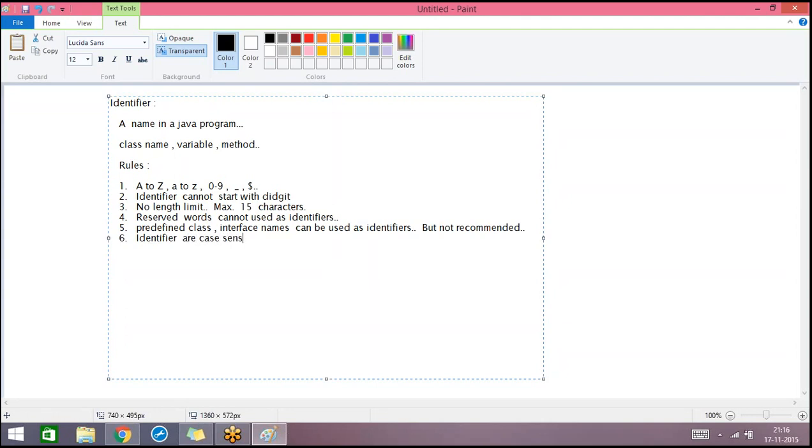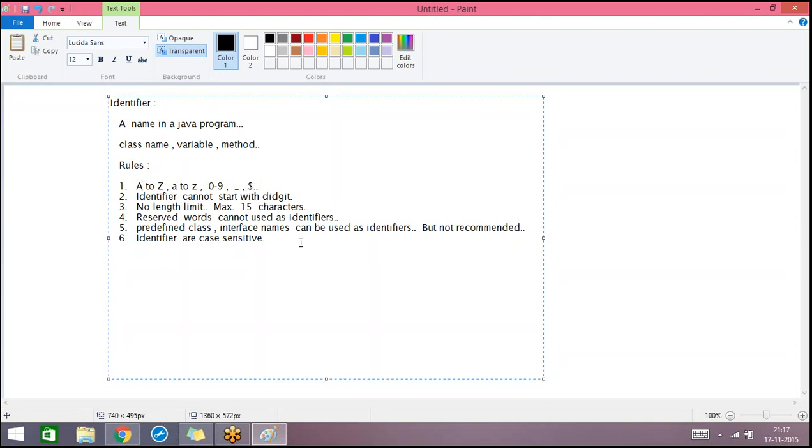So these are the things we should understand about the identifier concept. When you choose any class name or any variable name or any method name, these are the rules we need to follow. In these, this one is a convention and this one is also a convention. If we do not obey these two, generally there will not be any compile time error. But if you don't obey the other rules, your program fails to compile. The first rule is an identifier can contain uppercase and lowercase alphabets, and it can contain digits from 0 to 9, but only two special symbols are allowed, underscore and dollar.